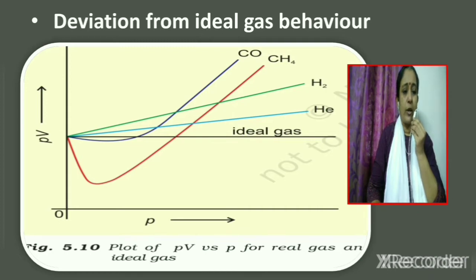Now, consider Boyle's law. According to Boyle's law, pressure is inversely proportional to volume at a constant temperature and for a fixed mass of a gas. Or we can say that the product PV is a constant.